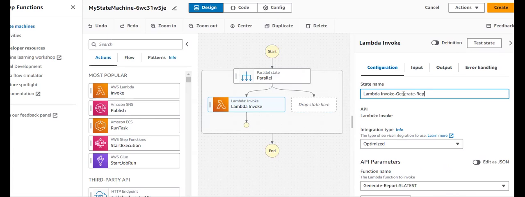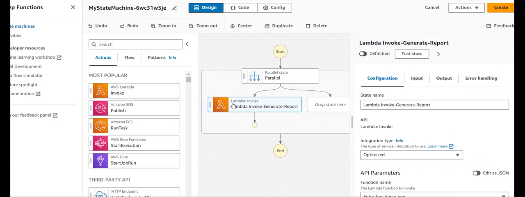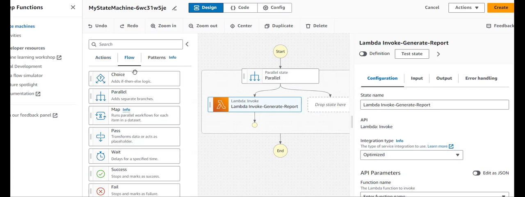Generate report. So this Lambda function is for that. Now here in parallel to this, I want to do one thing. What is that? I want to check whether my user is logging in to play level 1 or level 2 game. That I want to verify.